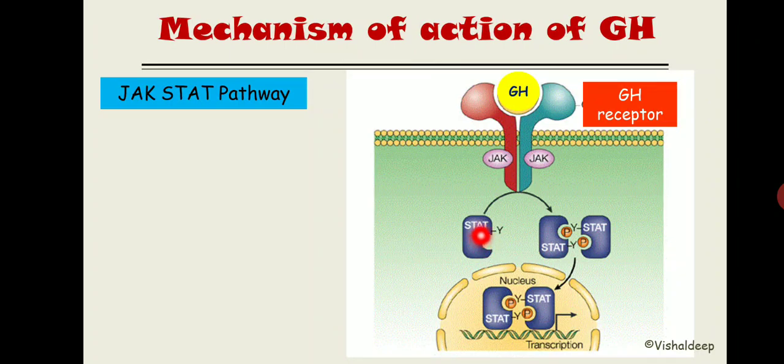This STAT is going to make a dimer. Two STATs combine to make a dimerization. This dimerization is essential for the receptor action. Now this dimerized STAT is going to translocate inside the nucleus, and this translocated STAT will lead to increased transcription of the DNA sequence. That's how this JAK-STAT pathway will work.